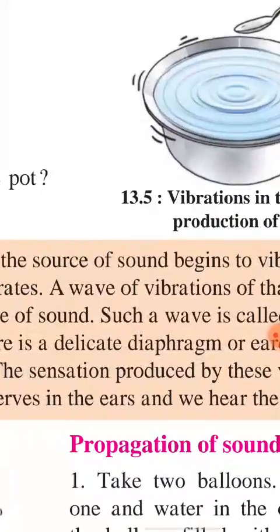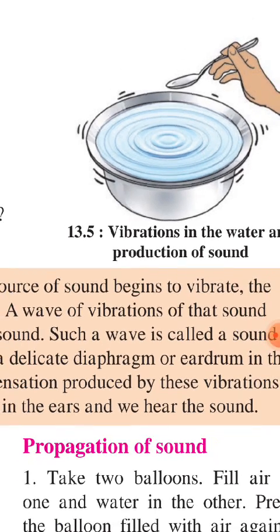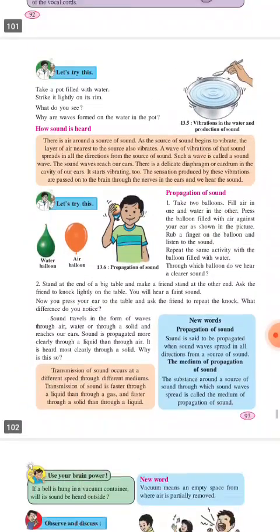Now come to this example. When you vibrate this utensil with the help of a spoon, a sound is generated, and you can see that the black marking shows the vibration which occurs in that utensil. So those vibrations go in all directions, right? Sound always goes in every direction. If I'm talking to someone, that doesn't mean that only that person will listen to me. Whoever is in our surroundings, everybody will hear my sound. That is the example of propagation. Sound propagates in every direction.